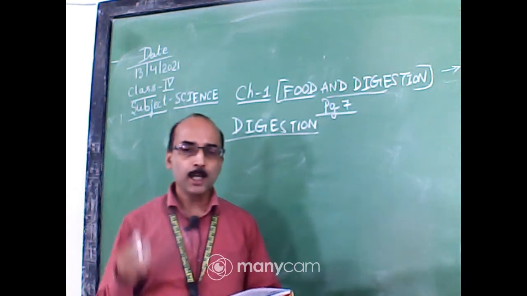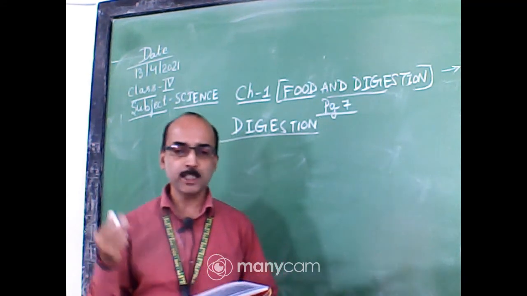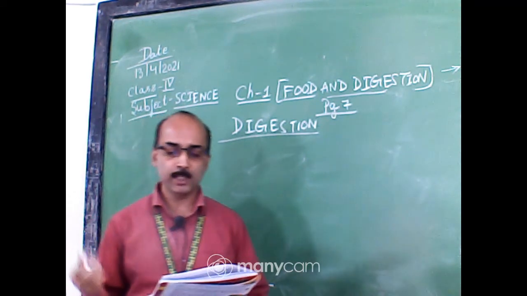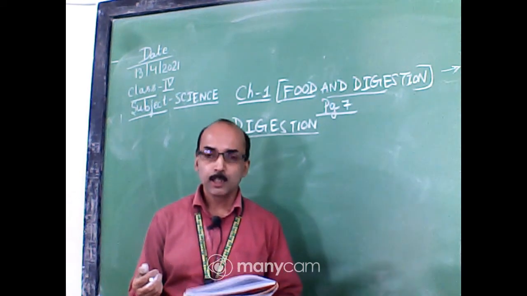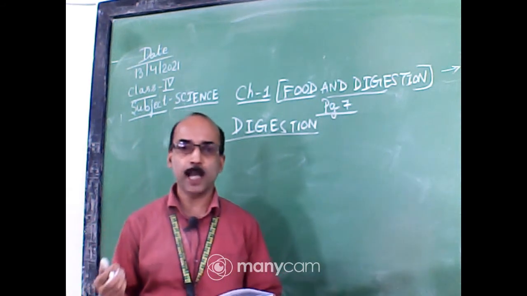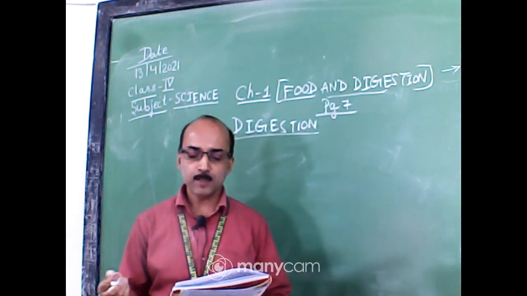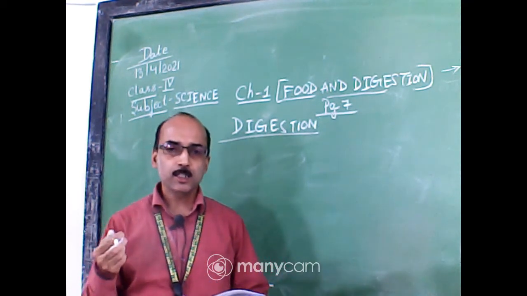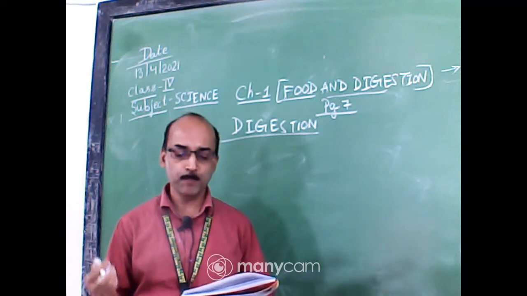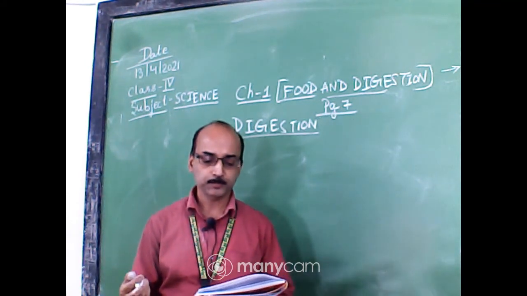Then when the food becomes soft, it goes to the stomach through the food pipe or esophagus. In the stomach, the food is churned and mixed with digestive juices. Digestive juices present in the stomach help to break down the food into simple and soluble form.